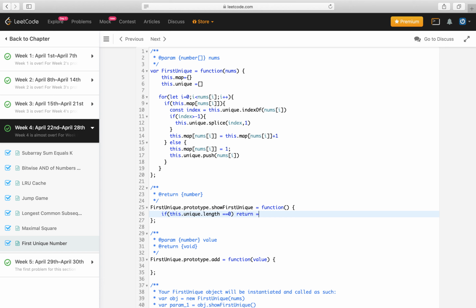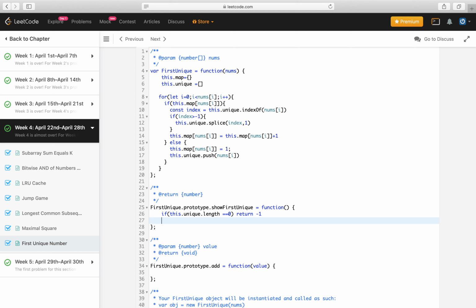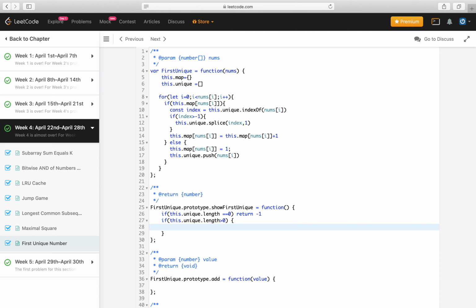In that case I will return -1, and if the length is greater than 0, then I will return the first element of this array.